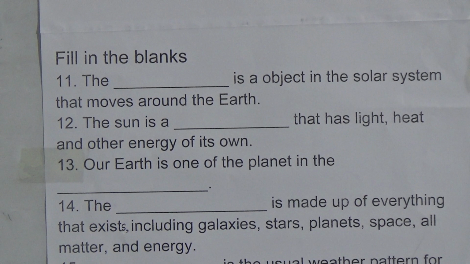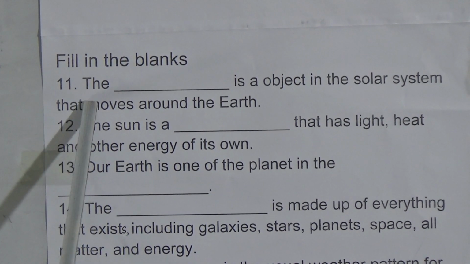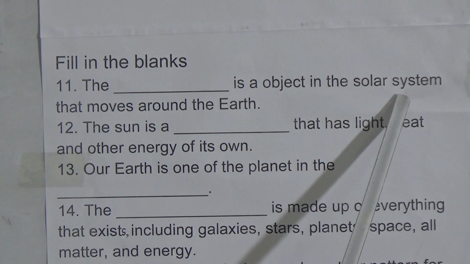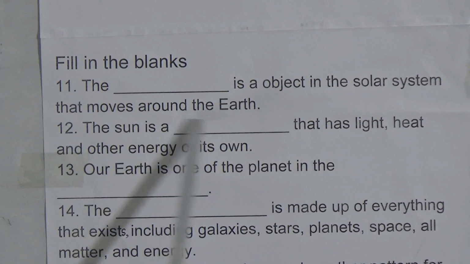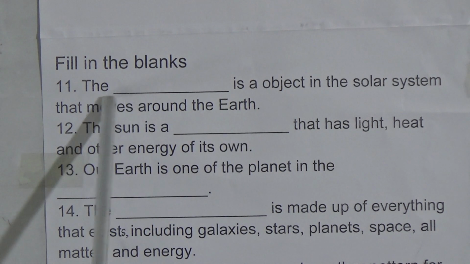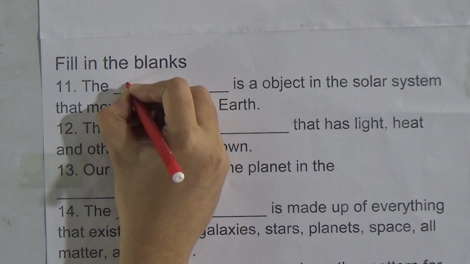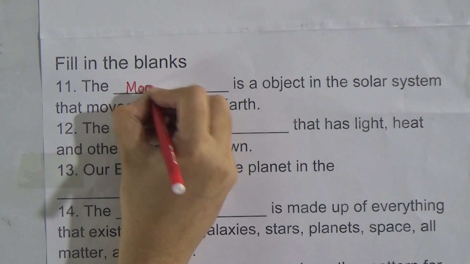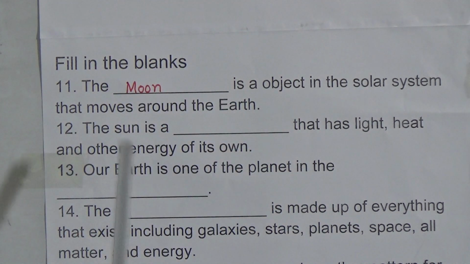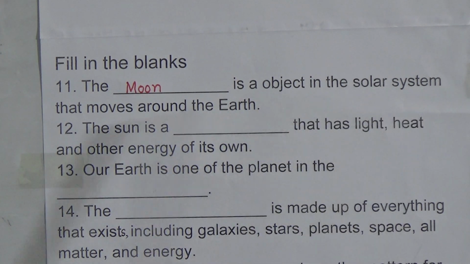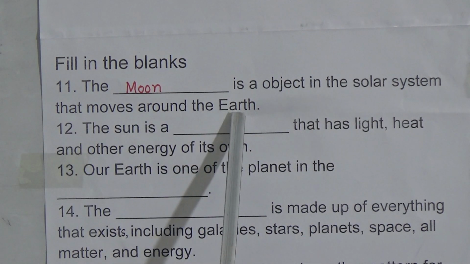Our first fill in the blanks is: dash is an object in the solar system that moves around the earth. The answer will be the moon. So we will write here the moon. The moon is an object in the solar system that moves around the earth.